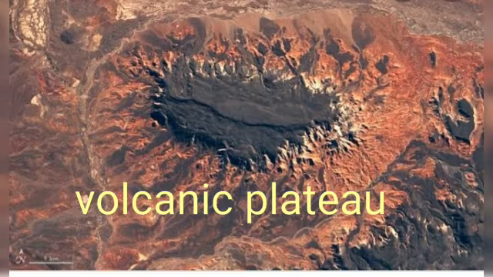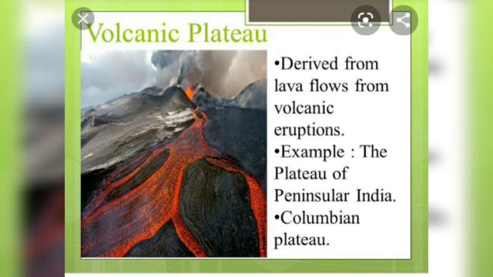Next category, that is the volcanic plateaus. Now these are a result of volcanic eruptions. When the lava flows out and solidifies, it leads to the formation of the volcanic plateaus. Now the best example in our country is the whole of the Deccan region, where the basalt rocks have led to the formation of the Deccan region, the whole peninsular India.